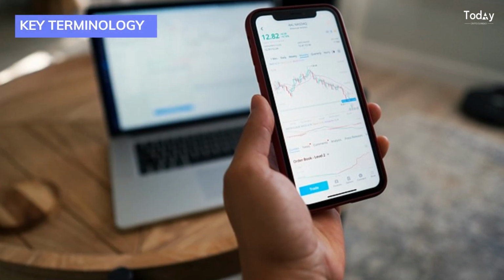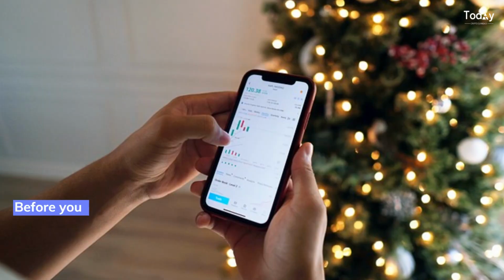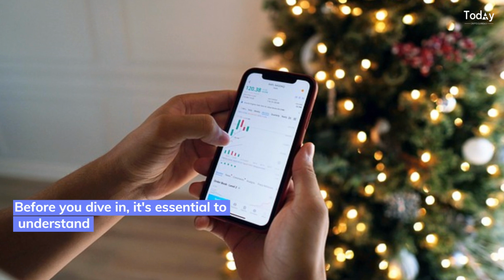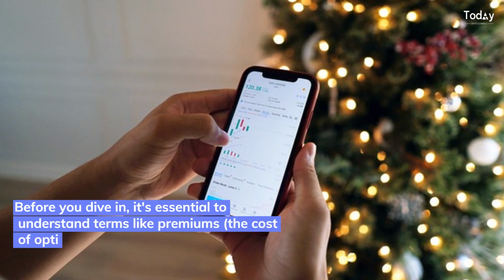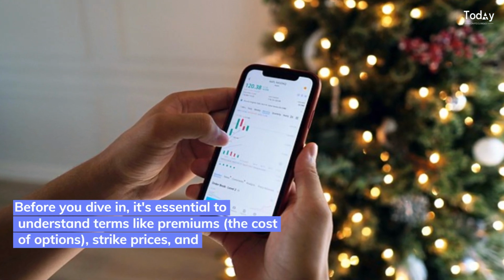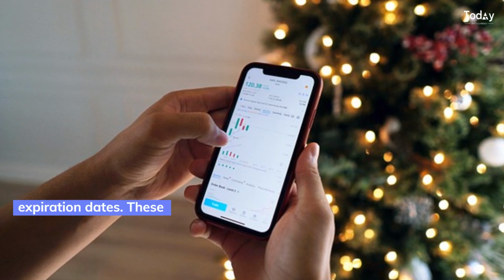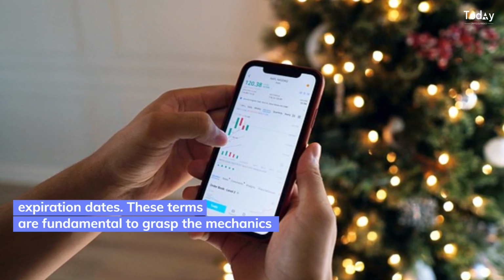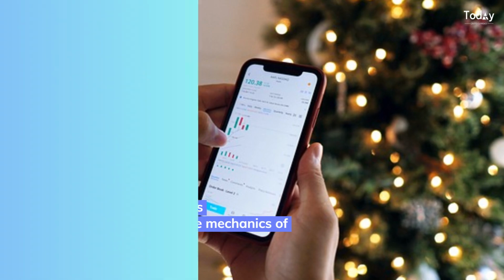Key terminology. Before you dive in, it's essential to understand terms like premiums, the cost of options, strike prices, and expiration dates. These terms are fundamental to grasp the mechanics of option trading.